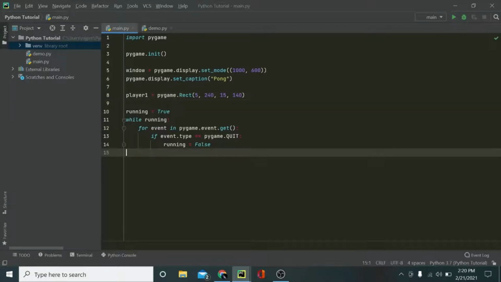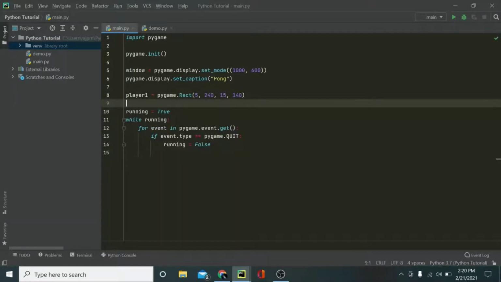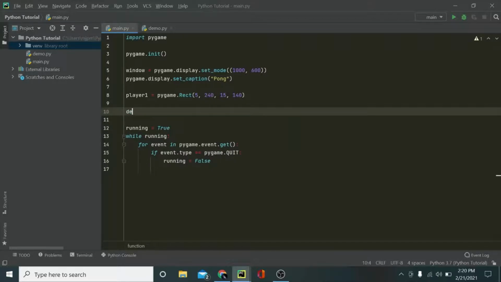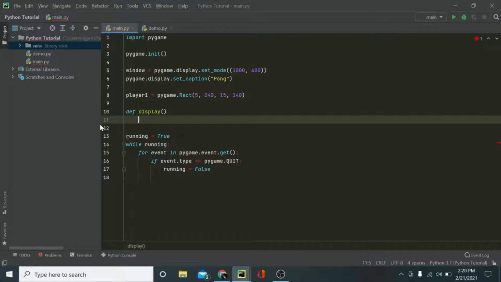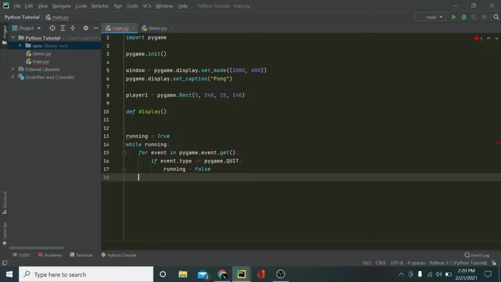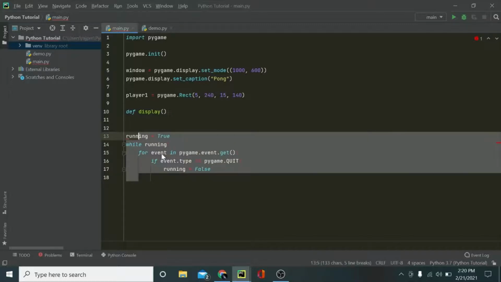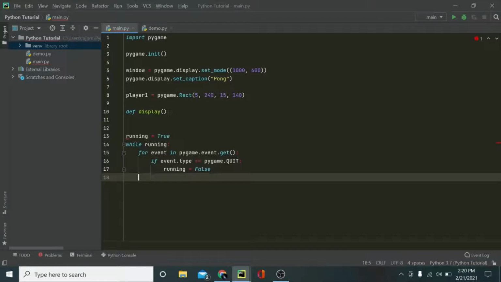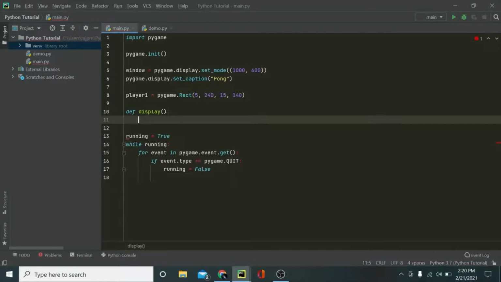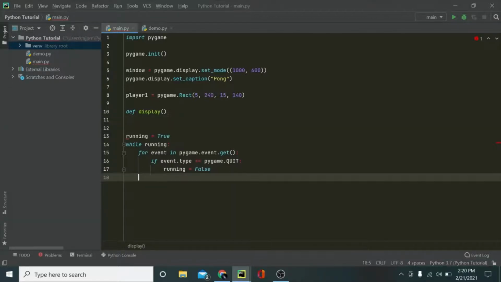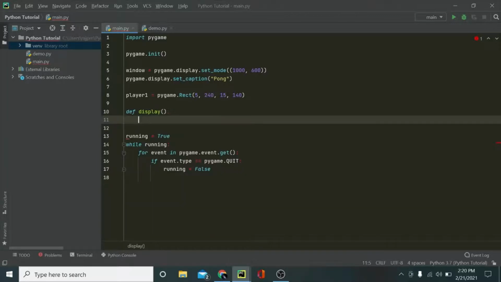Now I'm going to display it on the screen, and for that I want to create a function in which I'll display all of my game characters. You could also display it in the while loop, and it is not a bad practice, but it messes up your while loop and makes it difficult to understand. In programming, you should always keep your code very clear to understand. So I'm going to put it here.